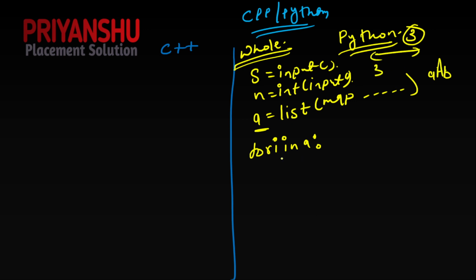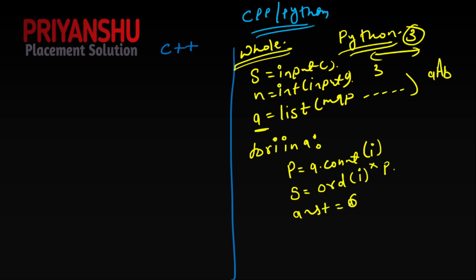Now in that, I am searching. I take a variable p equal to s dot count of i. Then I take a variable s equal to the ASCII code of i. How to find the ASCII code in Python? ord of i, multiplied with p, and I add this to the answer. So we get our final answer, and here we just print the answer directly.